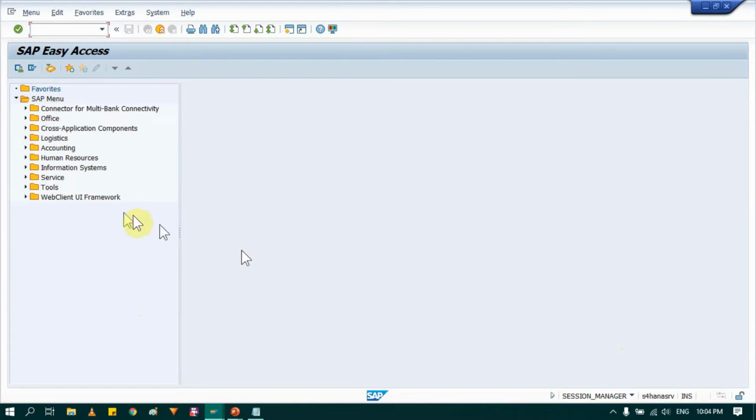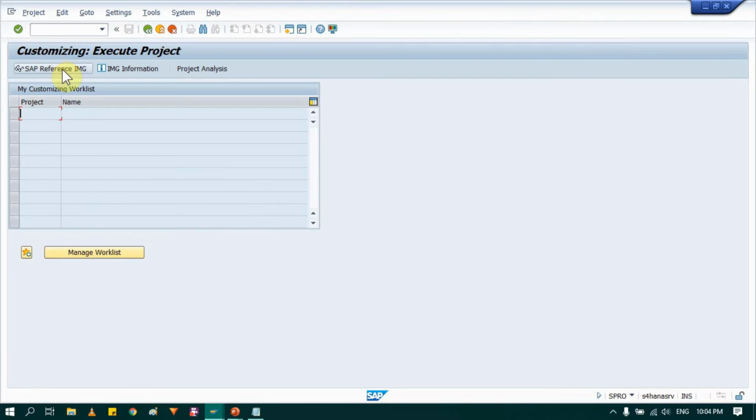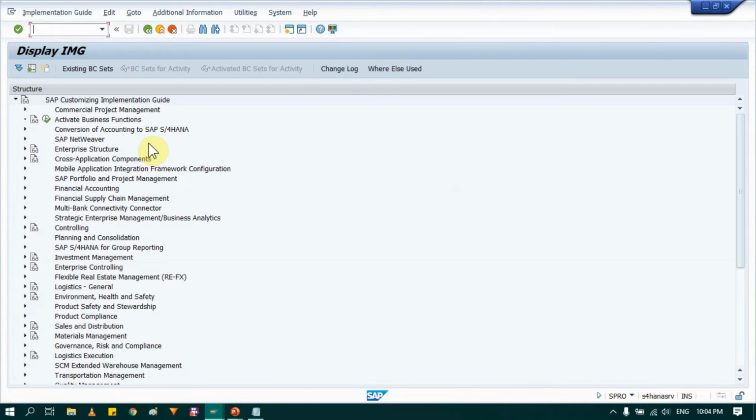I'm creating all this in SAP S/4HANA 1909. Once you go in SAP, in the command field, run T-code SPRO, then press enter. Here you will see various options. Select the first one, that is SAP Reference IMG, the implementation guide. Once you go in, you will see various options.